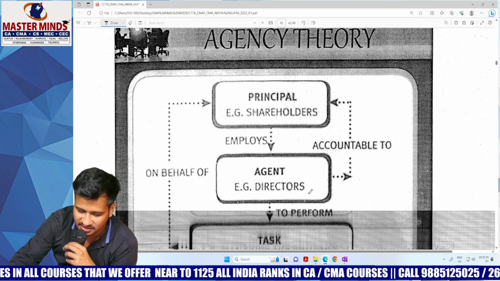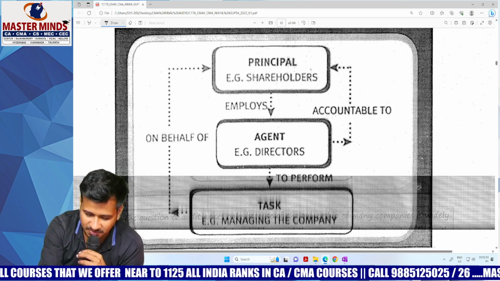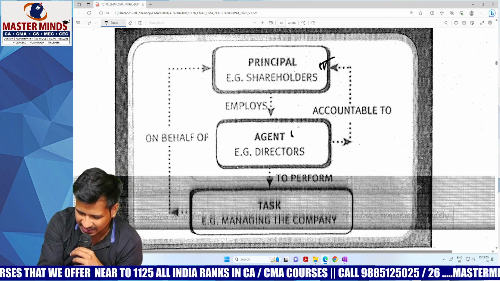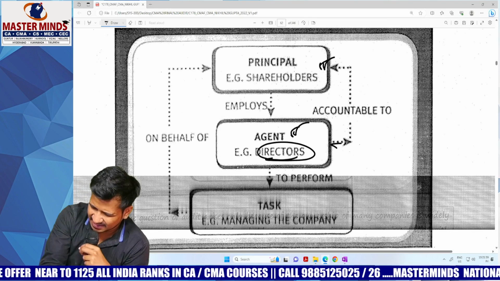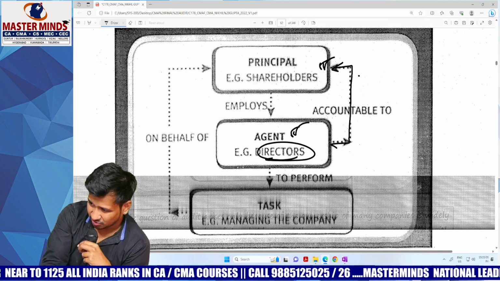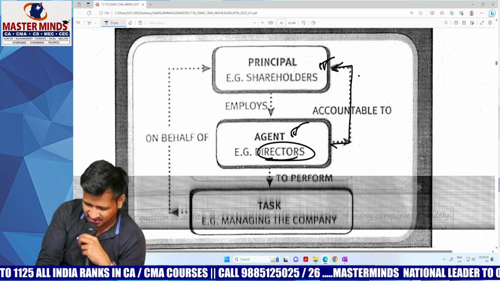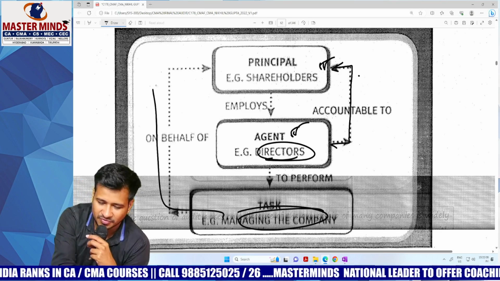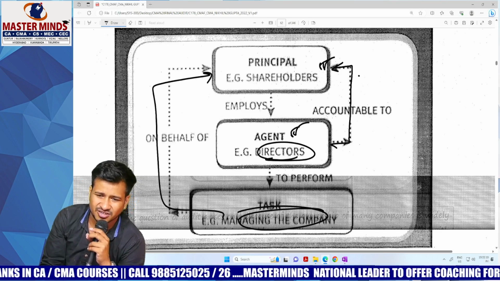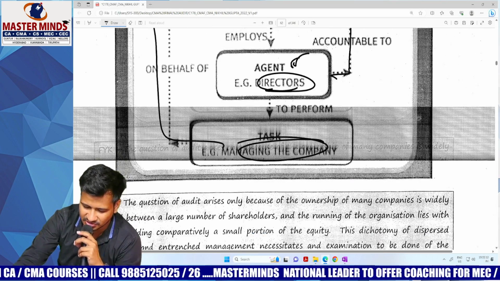Something like agency theory is given. So principal, shareholders, they employ agents, appoint directors. So directors are accountable to shareholders. And next, the directors are appointed to manage the company on behalf of the shareholders. Correct or wrong? That is what simple agency theory of the management.